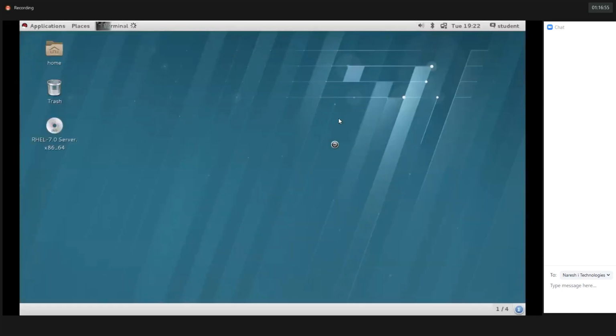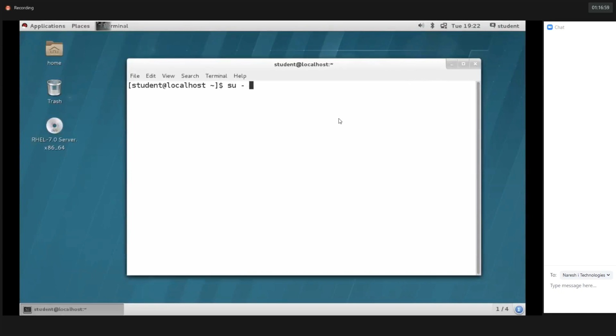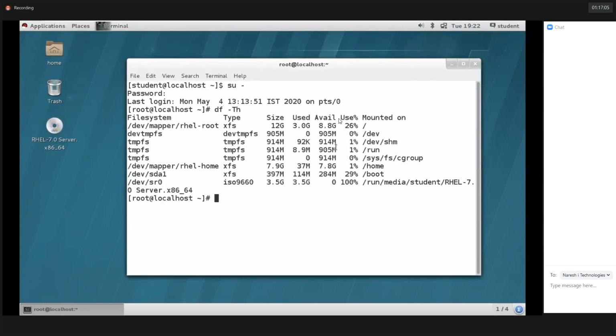Let's verify the mount point. See here, it doesn't have any mount point. Okay, I'll do one thing. I'll create one directory on top of the desktop: mkdir /home/student/Desktop/dir1. So one directory was created on top of the desktop.